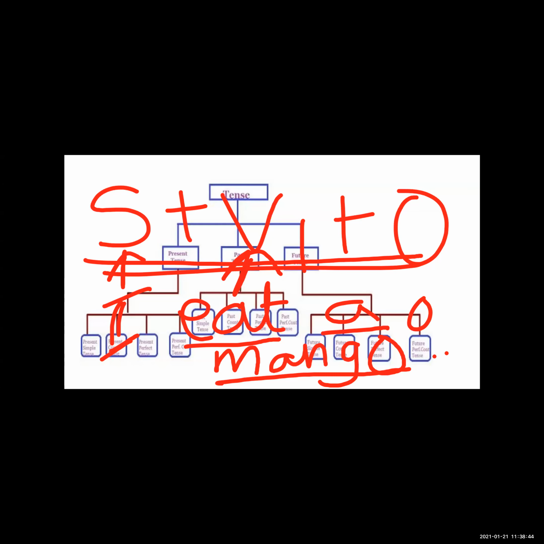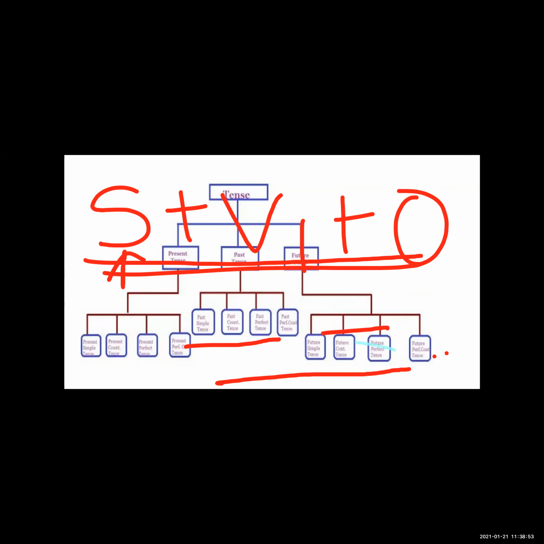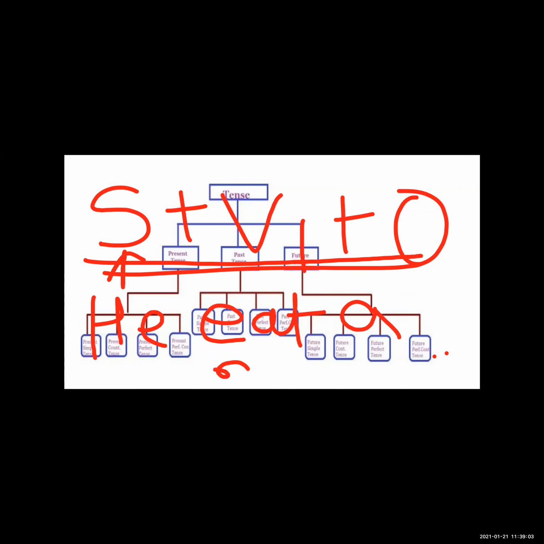Now see, the next example I am going to write with the third person singular pronoun. Same verb I will take here. He ate a mango. Is the sentence correct? No, the sentence is not correct.